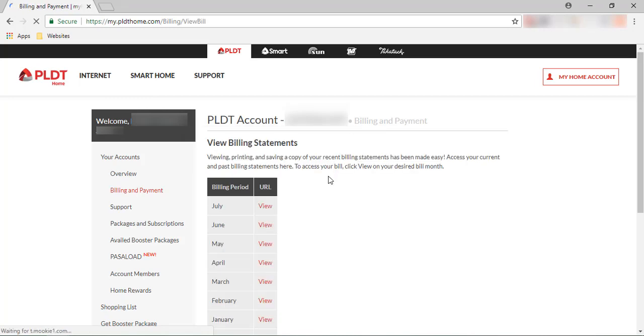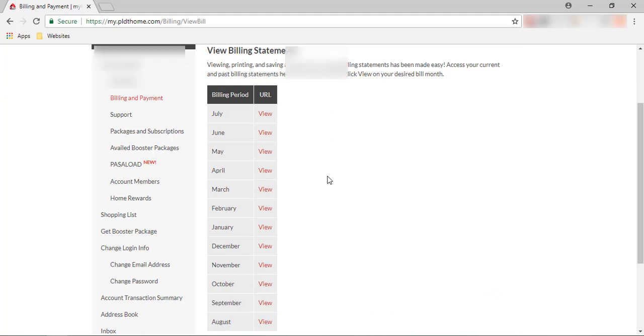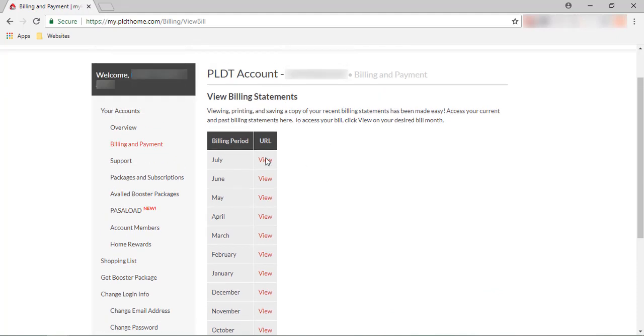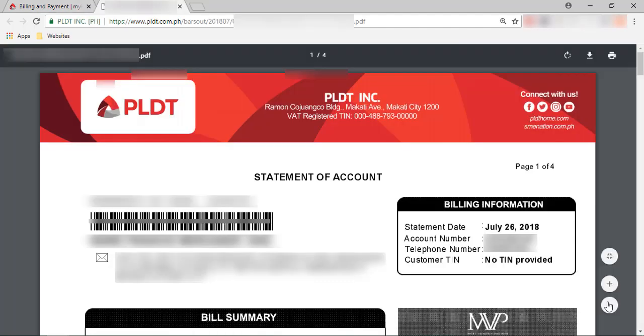And then it will list the history of bills by month. Yung latest bill normally is nasa taas, pero double check nyo din next time baka baguhin nila. So right beside the bill or the month, click View. And then your PLDT bill will appear. Kailangan natin dito yung QR code. So para ma-scan yung QR code, kailangan naman natin ng cellphone na may naka-install na QR scanner.